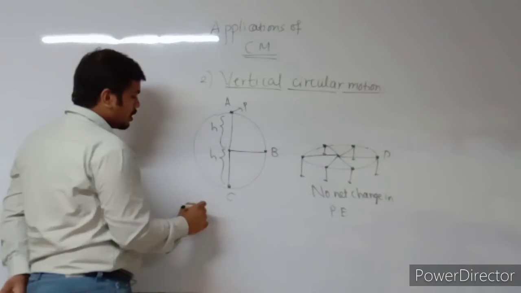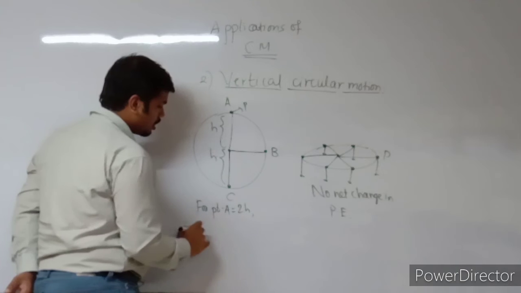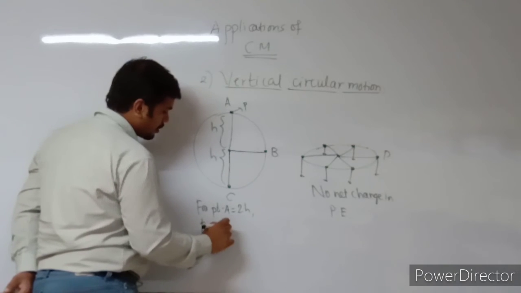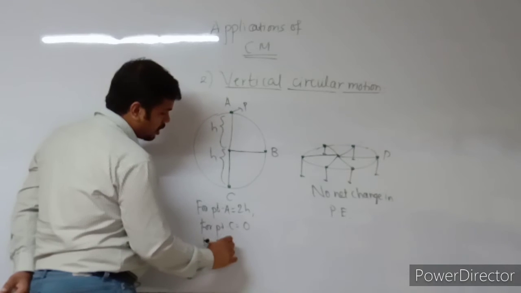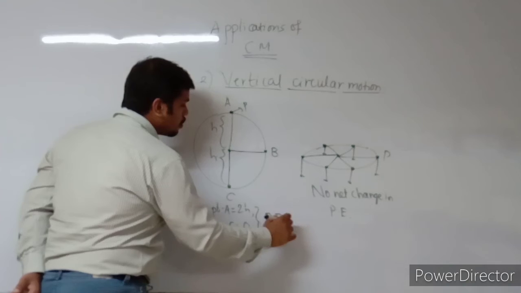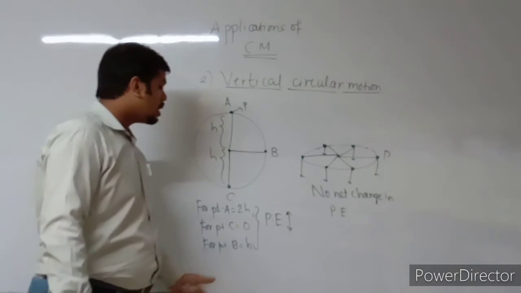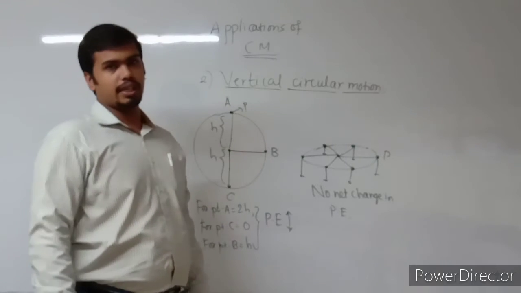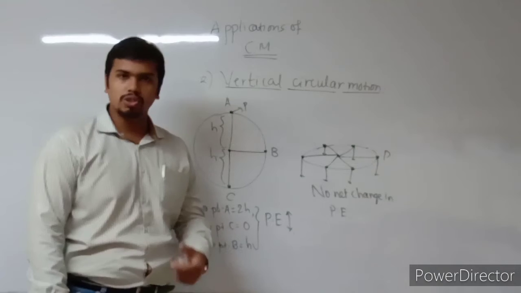Then for point A, height is 2h. For point C, height is 0, and for point B, height is again h. So height varies, and hence potential energy also varies. This is the basic difference between vertical circular motion and horizontal circular motion.